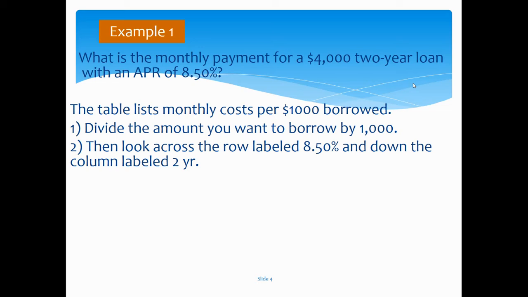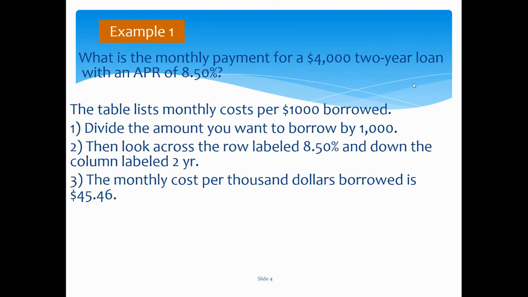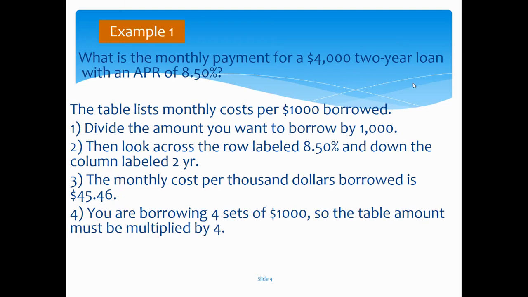Then you look across the row labeled 8.50% and down the column for a two-year loan. Let's actually look at that real fast. So we see that we're at a two-year loan and we went down to the 8.5% in blue. The yellow is the two-year loan, the blue is the 8.5% of our interest rate, and we see that we're looking at $45.46. So the monthly cost per $1,000 borrowed is $45.46.